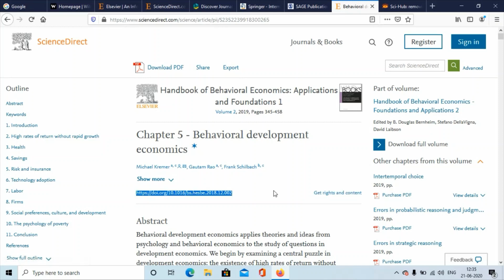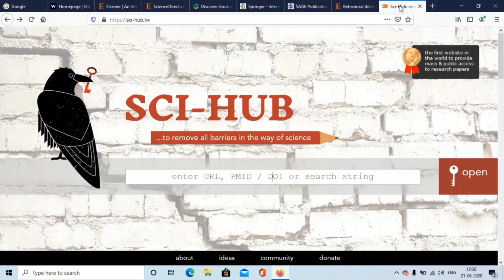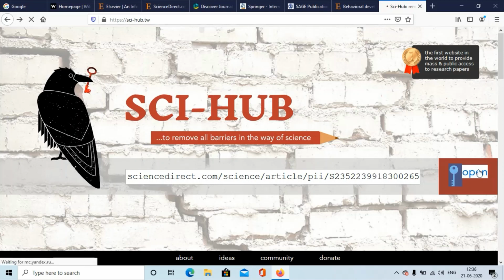This DOI you can also copy, because every research paper has a unique identifier given to it. So you can copy this, or the easiest way is to copy this URL, come over to this Sci-Hub page and paste it over here, and then just click on open.